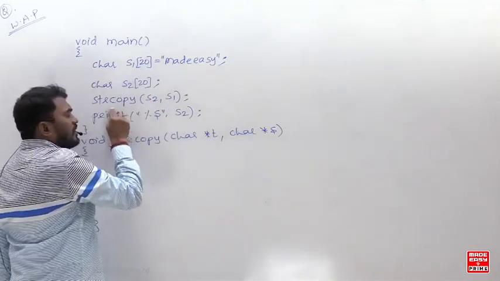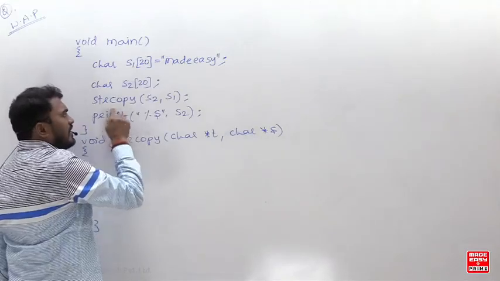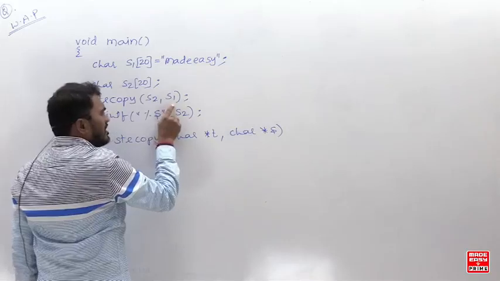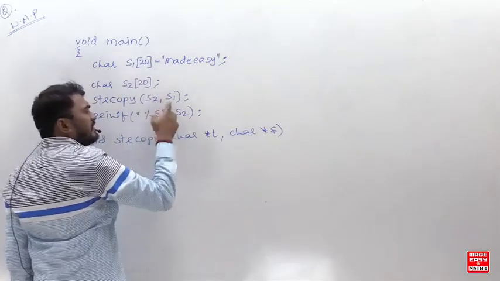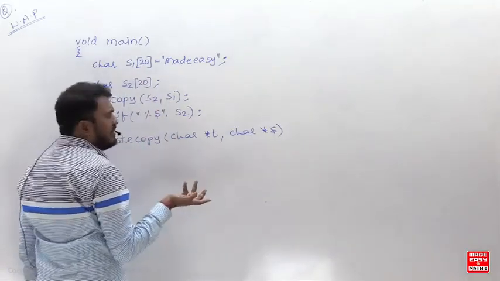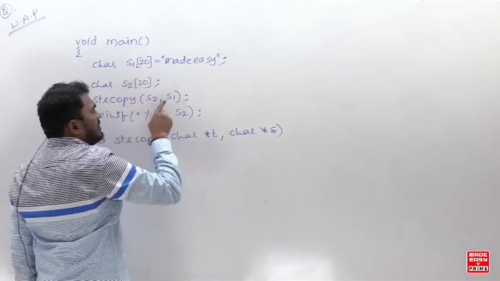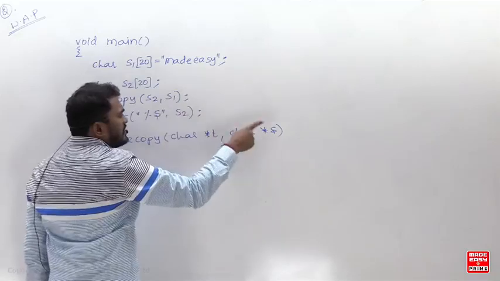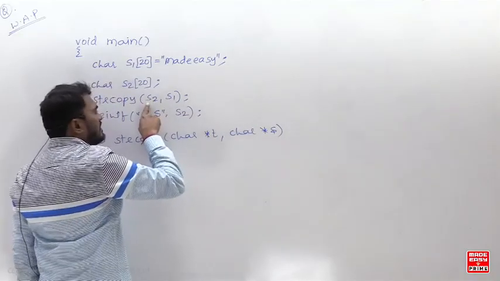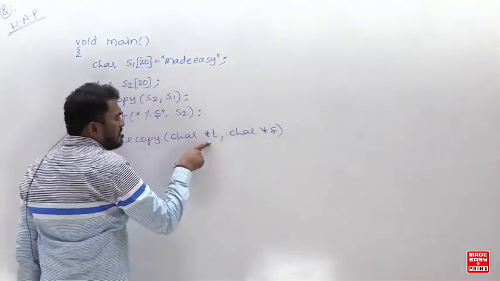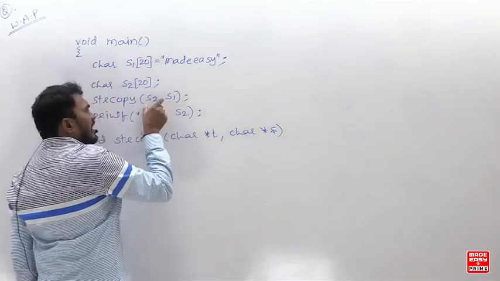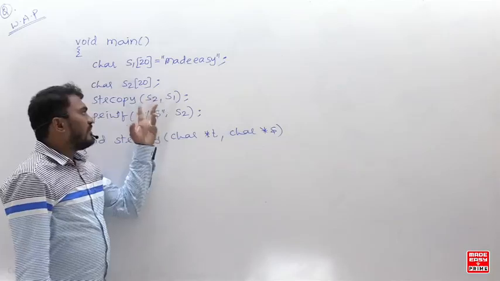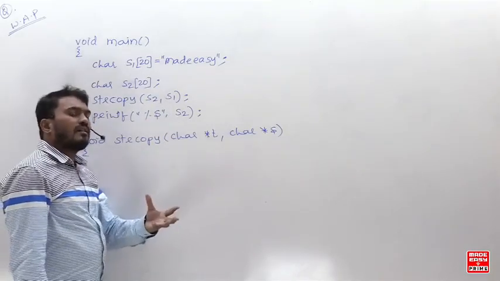In this I am calling your string copy function, and I am passing s1 and s2. What is this s1 and s2? Base address. Array name without subscript will contain the base address, already you know. So this is the source string base address s1, going into this pointer variable, and this is the target string base address s2, going into this pointer variable. I am just giving you the base address of both the strings, source string and the target string.